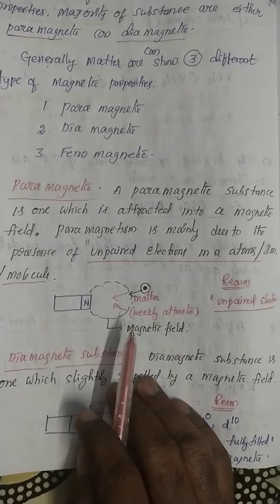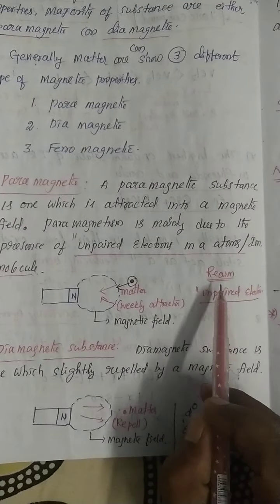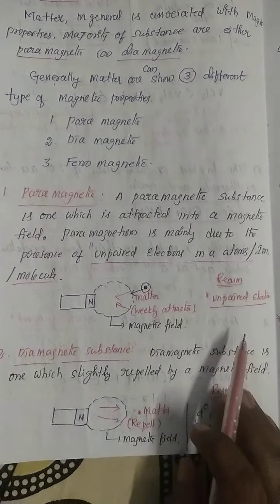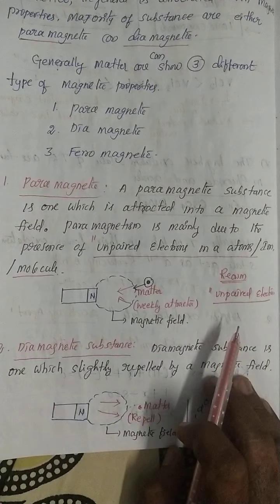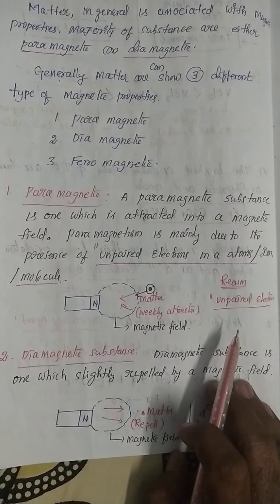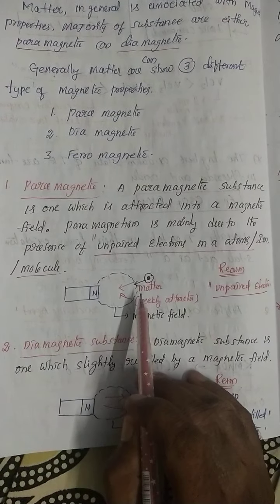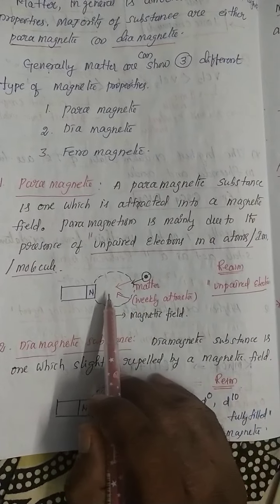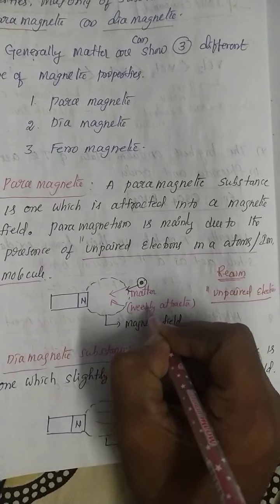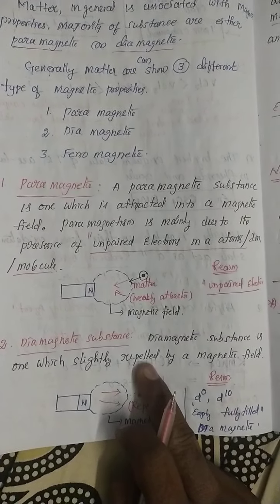Listen carefully. Why does a substance show paramagnetic behavior? This is the reason: unpaired electrons are present in the d orbital. Those compounds generally show paramagnetic behavior. What is the meaning of paramagnetic behavior? Any substance weakly attracted towards the magnetic field is called a paramagnetic substance.